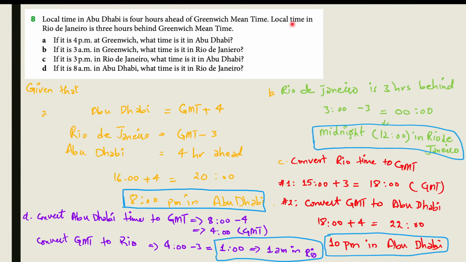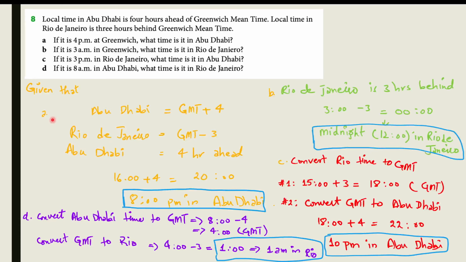The local time in Rio de Janeiro is 3 hours behind Greenwich Mean Time. Now there are 4 questions they have asked after giving the information. The information is that Abu Dhabi is 4 hours ahead of GMT, and the local time in Rio de Janeiro is 3 hours behind Greenwich Mean Time. So one is ahead of Greenwich Mean Time, the other is behind. So if it is 4 p.m. at Greenwich Mean Time, what time is it in Abu Dhabi?